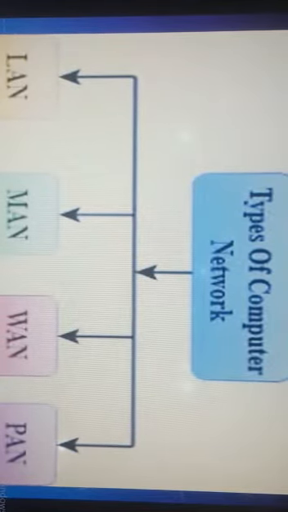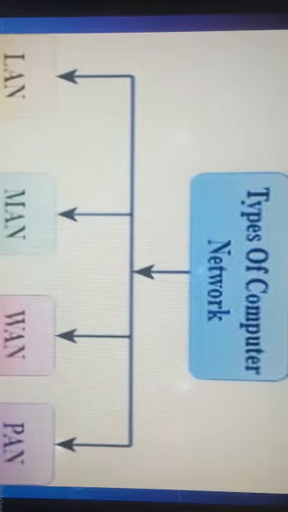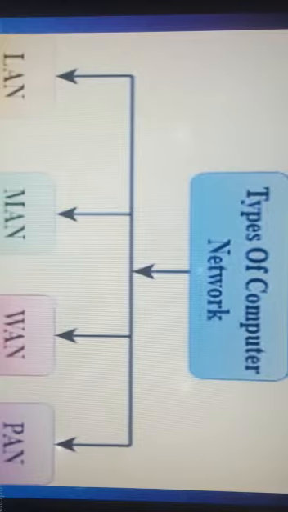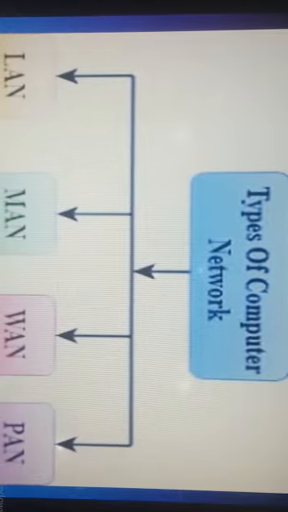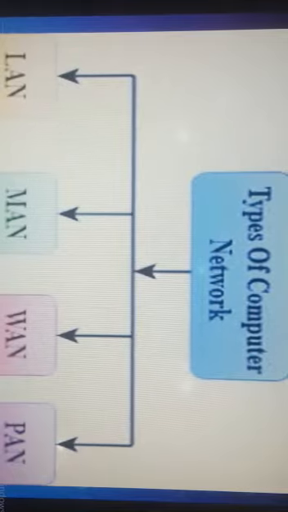To start with, PAN basically covers 10 meters distance. The best example is the Bluetooth device. Hence, PAN is personal area network, which is basically used for personal use. Next is LAN, local area network, which basically covers a campus and an office. MAN covers a city, and the WAN covers a country.